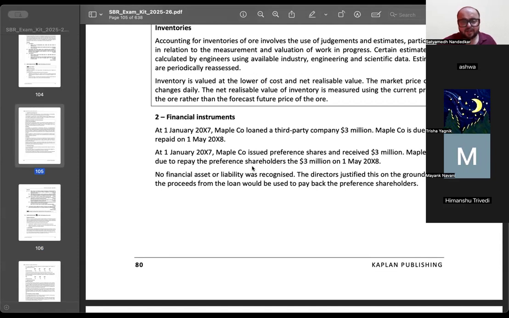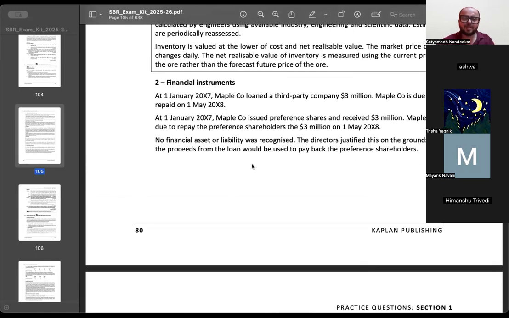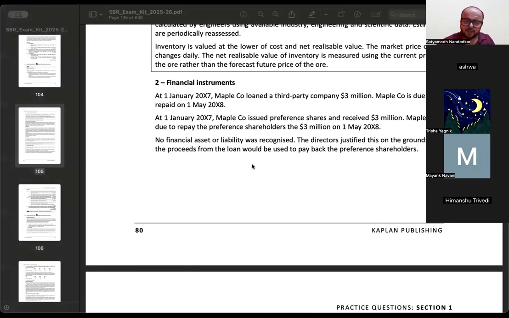No financial asset or liability was recognized. The directors justified this on the grounds that the proceeds from the loan would be used to pay back the preference shareholders. I mean, if I were to say in colloquial language, ये घर की खेती समझ के रखा है कुछ भी. Stupid accounting treatment these people are doing. You gave a loan to a third party and you issued preference shares.